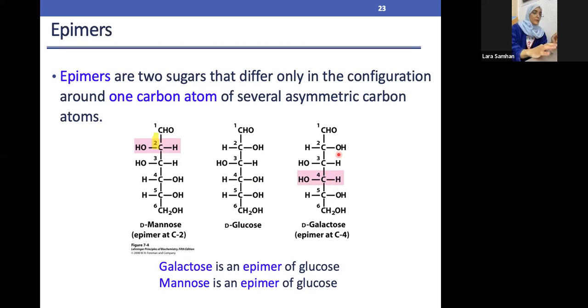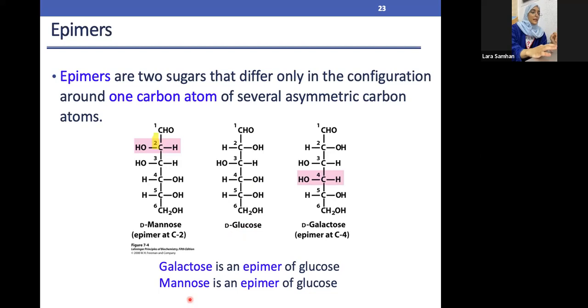So we have here the galactose, and this is the glucose. So they are epimers of one another. This is also quite important, as usually in the exam they can give you two figures and ask you, is it an epimer? Is it something else? So practice it, and God willing it will be so easy.